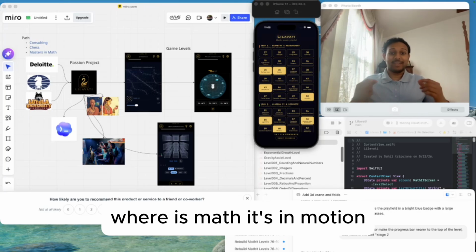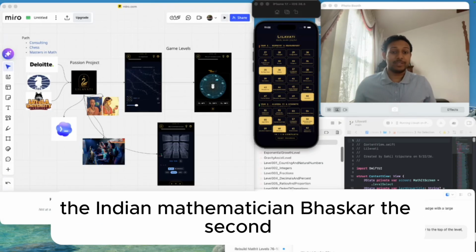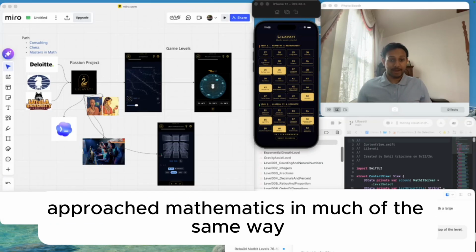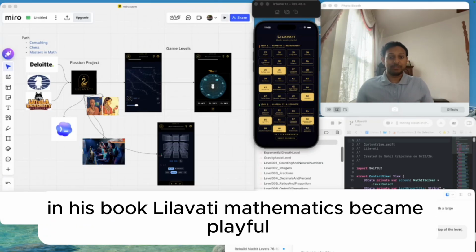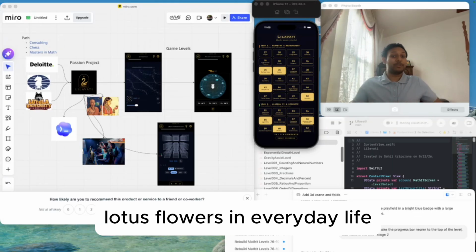Where is math? It's in motion, in space, in patterns, in the world around us. Nearly 900 years ago, the Indian mathematician Bhāskara II approached mathematics in much of the same way. In his book, Līlāvatī, mathematics became playful, poetic problems about swans, bees, lotus flowers, and everyday life.